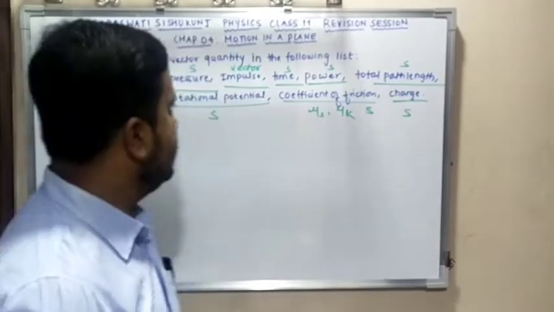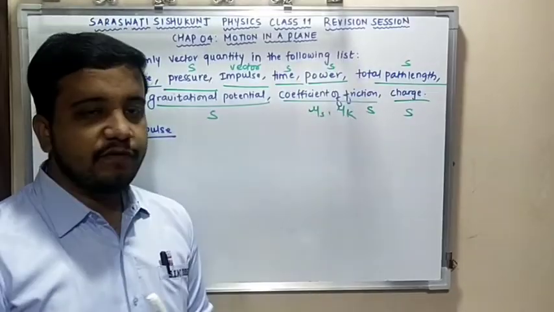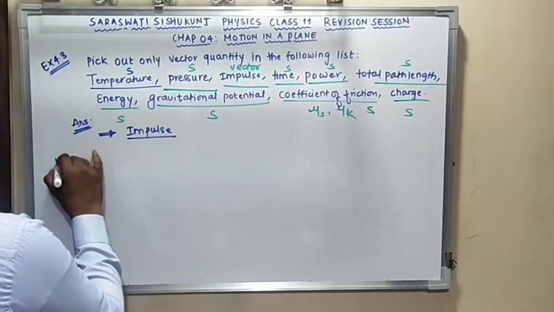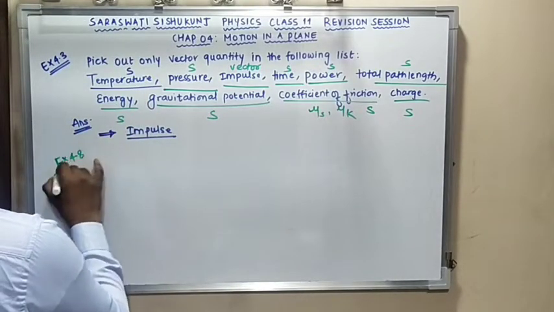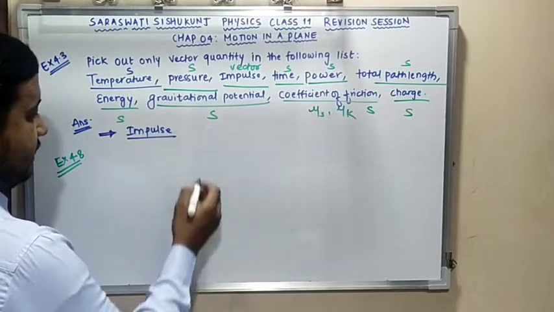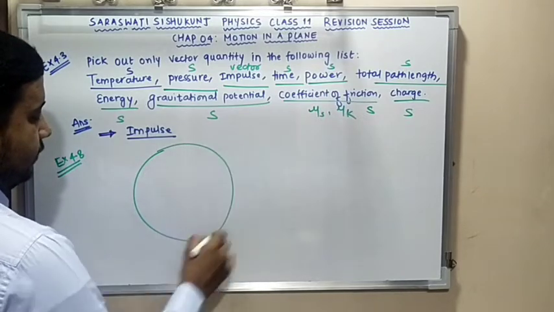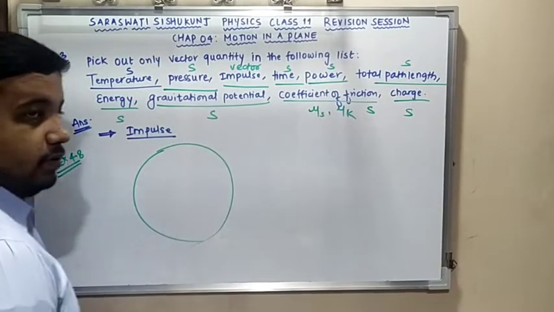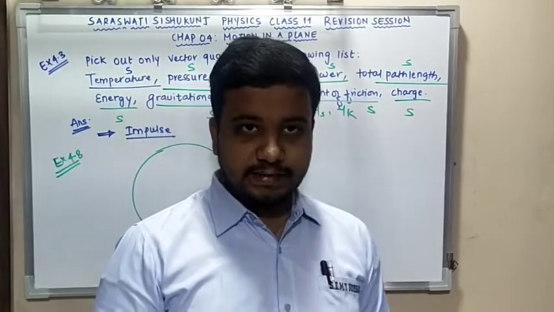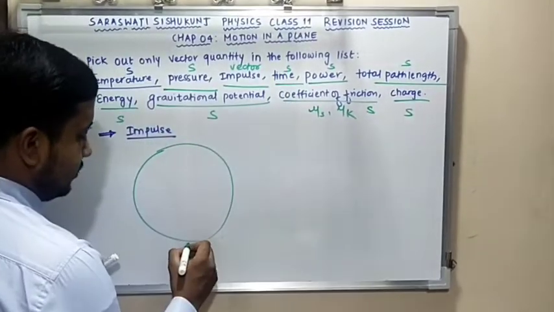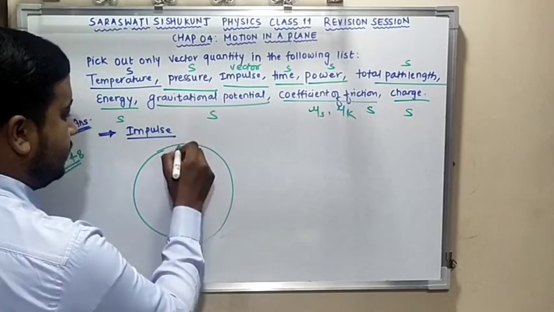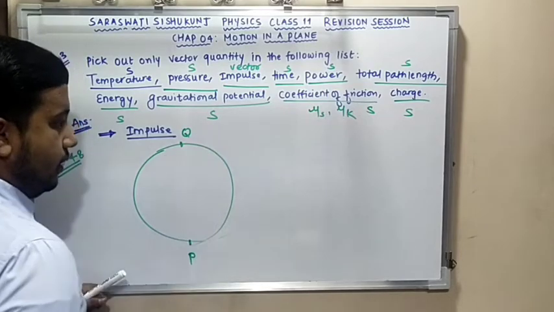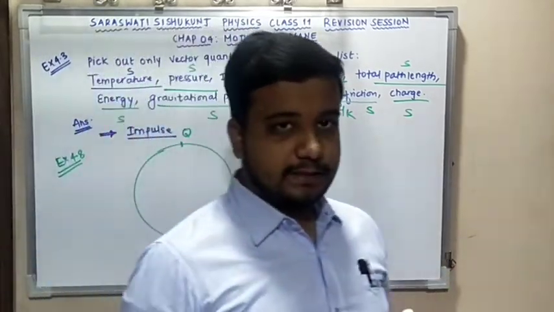Is this clear? Okay. Now moving to the next example, exercise 4.8, in which they have stated that three girls are skating on an ice ground. They start their journey from point P and move to the diametrically opposite point Q through three different paths.